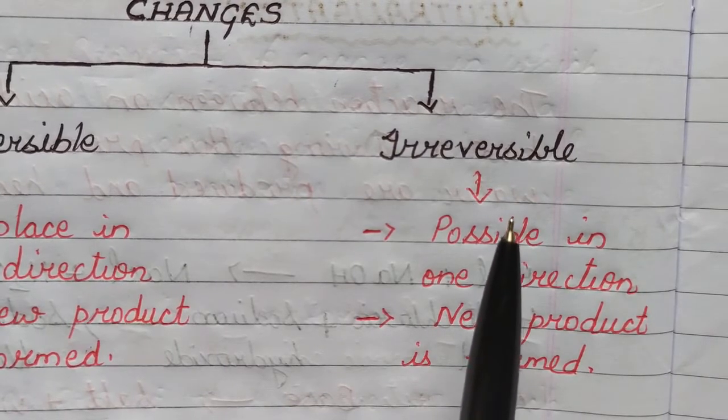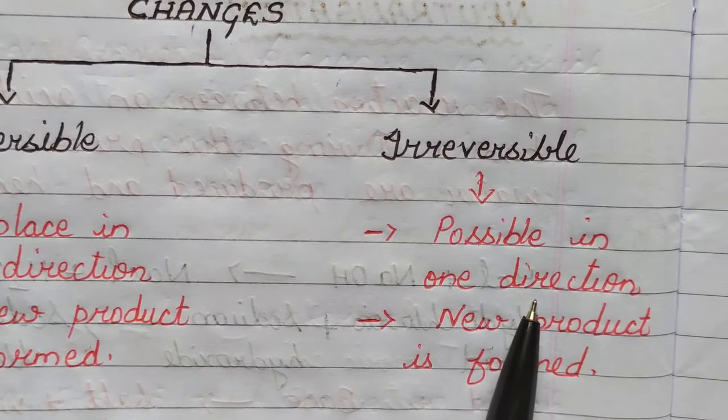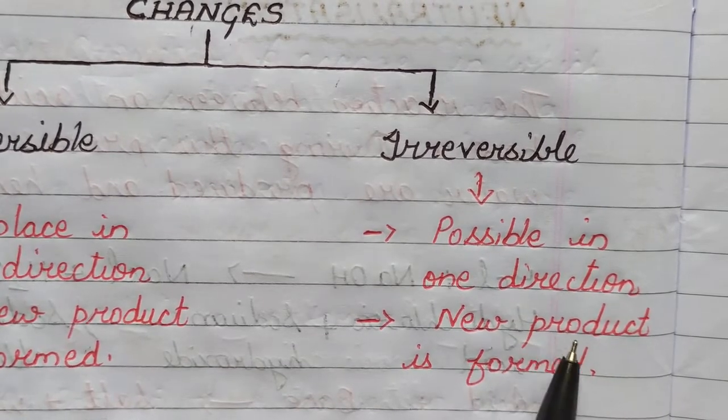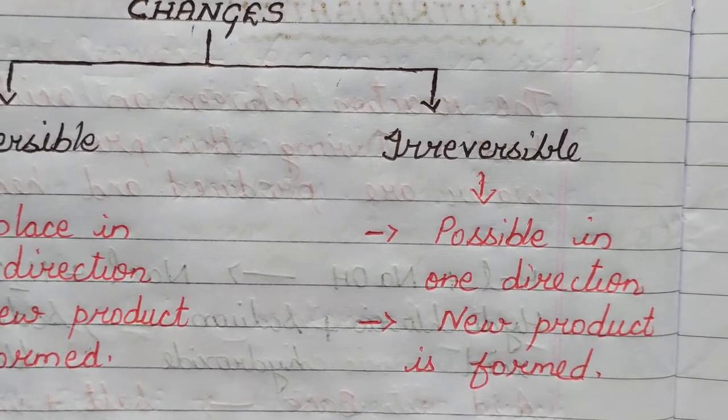Now we move to the next type of change, that is the irreversible change. Now in irreversible change, what is happening? It is possible in only one direction and some new product is formed. Okay, we will see the example again.